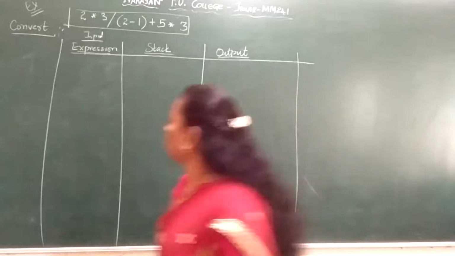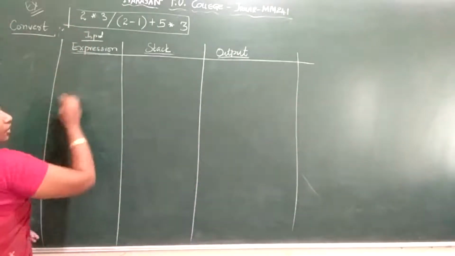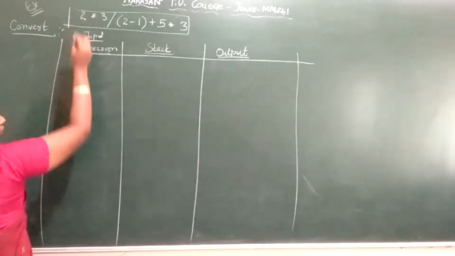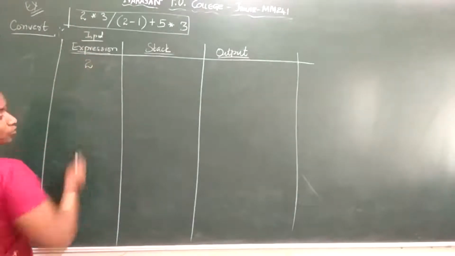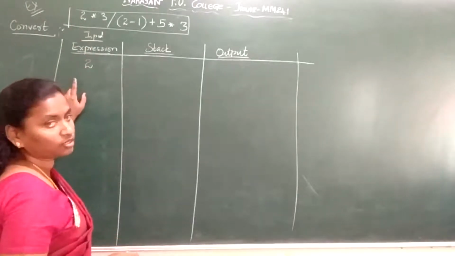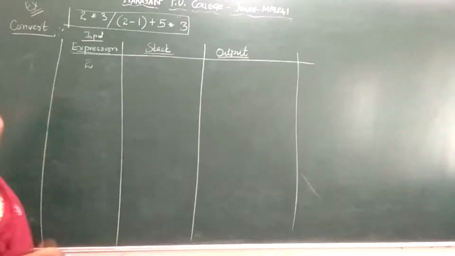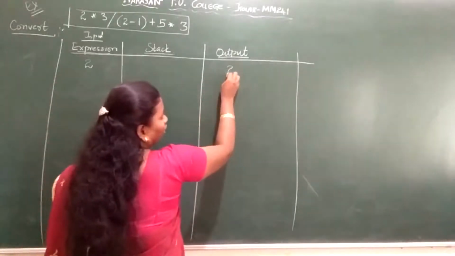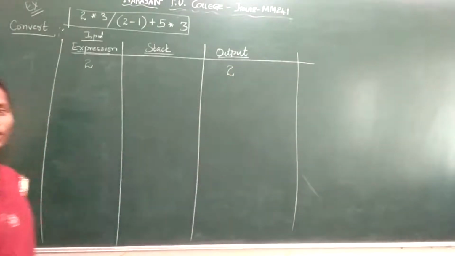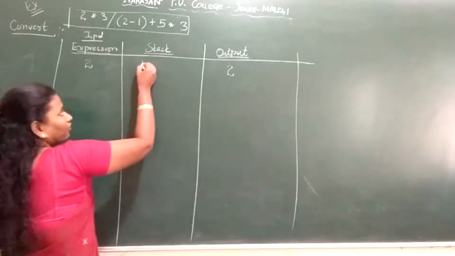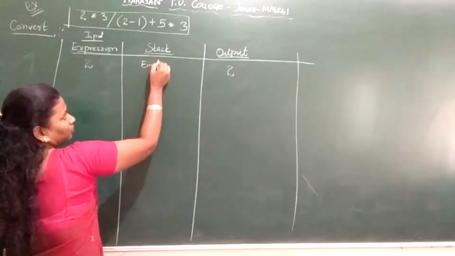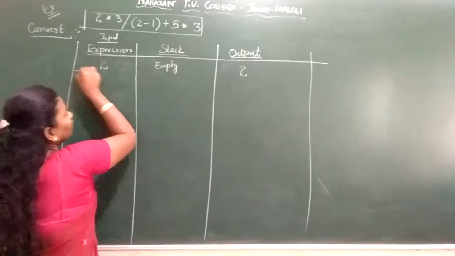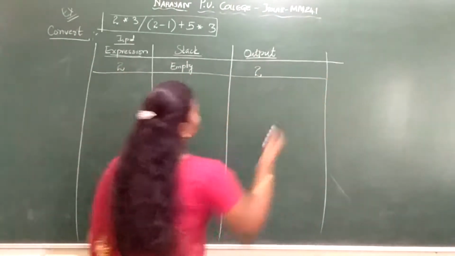Okay. Now, what is your first input, the first character I am reading? I am reading 2. Where do we put it, in the stack or in the output? We have to put 2 in the output, according to your algorithm. Initially your stack will be empty. This is your first step.